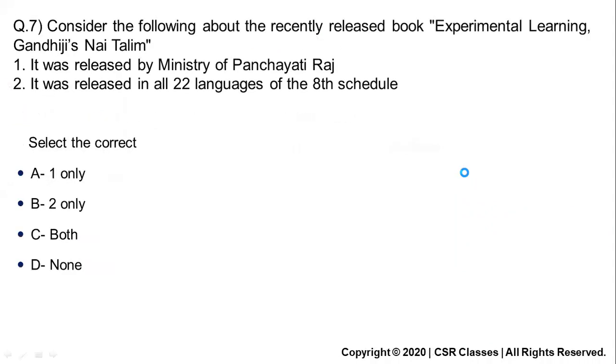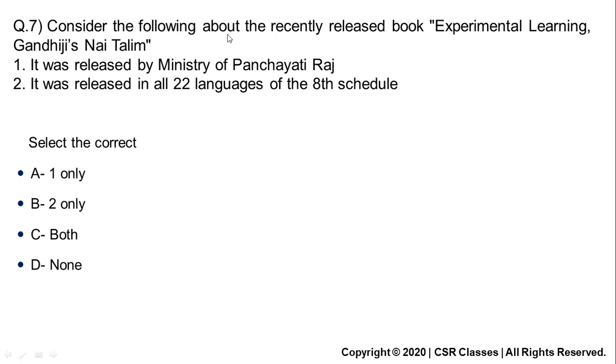Okay. Next question is also a current affair question. Consider the following about the recently released book, Experiential Learning, Gandhiji's Nai Talim. This is a book recently released by our government. So which ministry? First statement: it is released by Ministry of Panchayati Raj. Second statement: it was released in all 22 languages of the 8th schedule. See, Nai Talim, Gandhiji's experiential learning. Gandhiji was into village economy. He supported Panchayat and all. So that's why you might get confused.